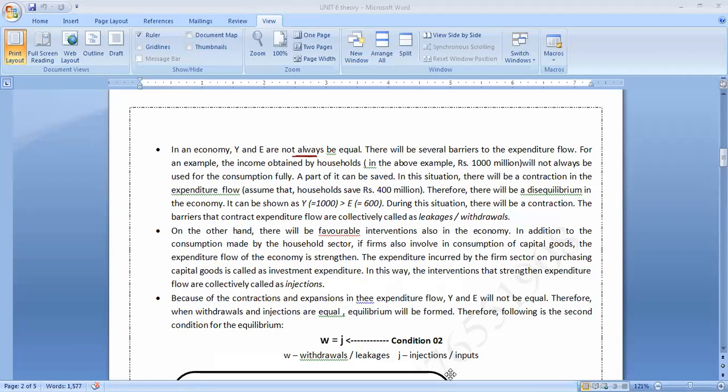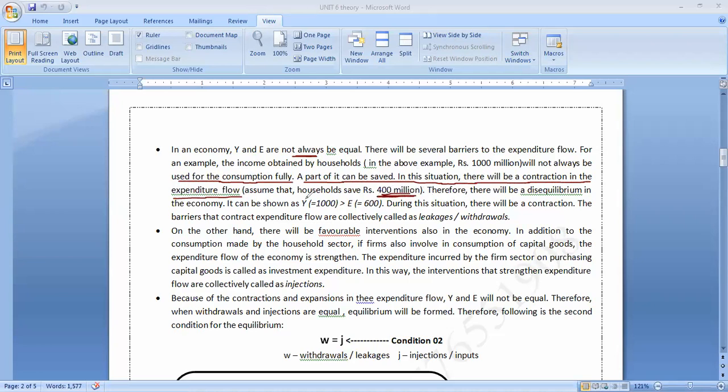There will be several barriers to the expenditure flow. For example, the income obtained by the households, in the above example 1,000 million, will not always be used for consumption fully. A part of it can be saved. In this situation, there will be a contraction in the expenditure flow. Assume that households save 400 million.